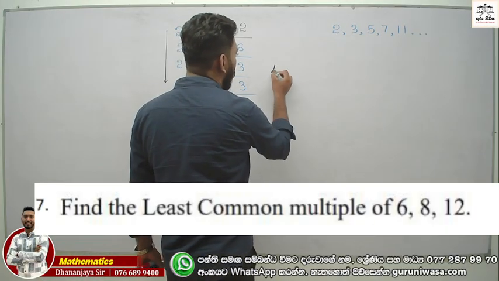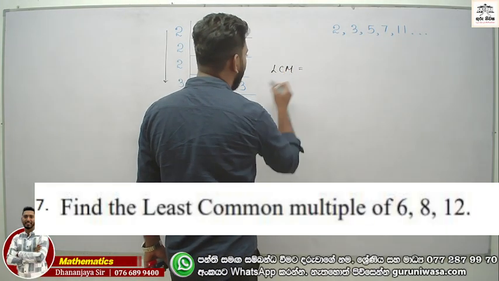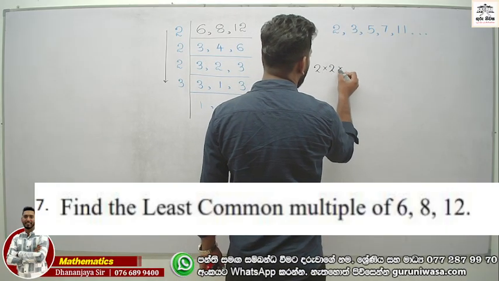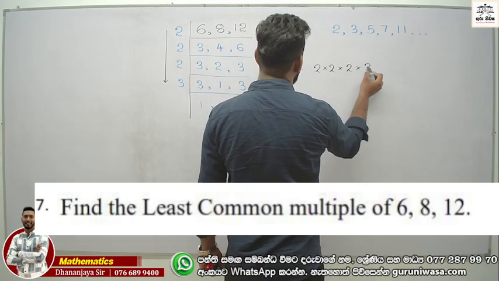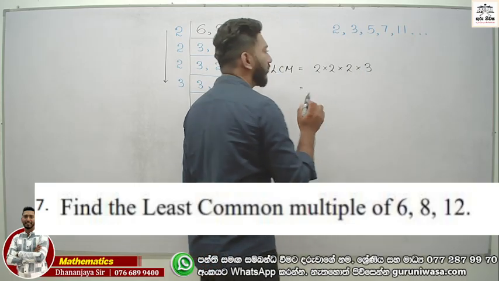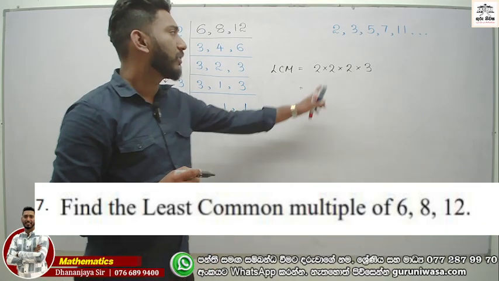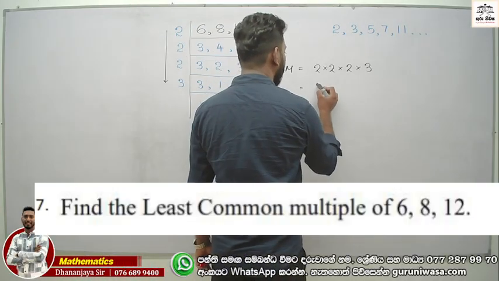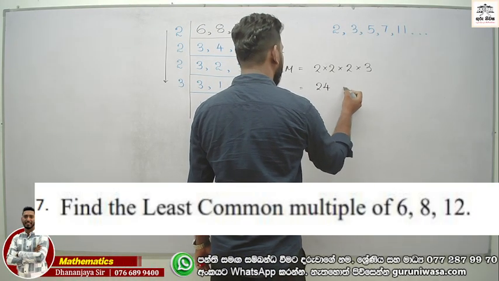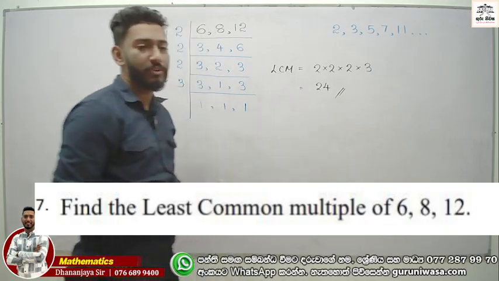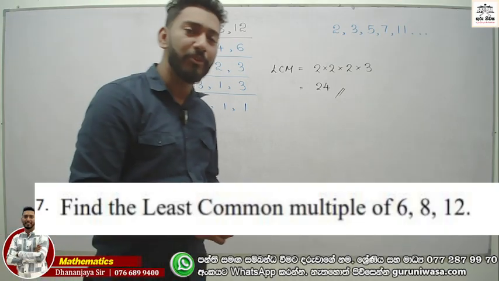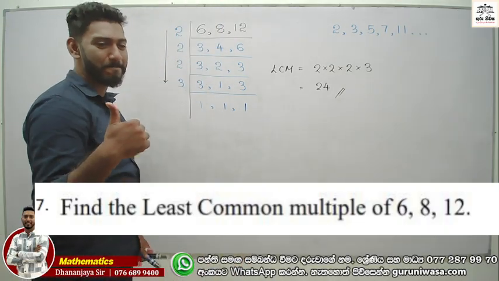Therefore, the lowest common multiple, LCM, is 2 into 2 into 2 into 3. Now 2 times 2 is 4, and 4 times 2 is 8. 8 times 3 becomes 24. 24 is the least common multiple. We call it LCM. Understood?